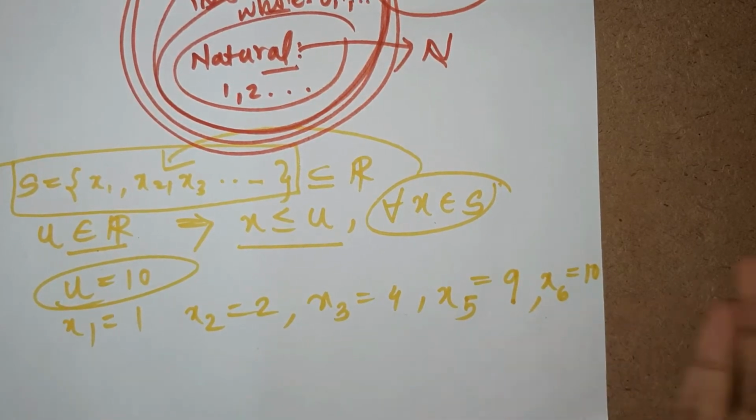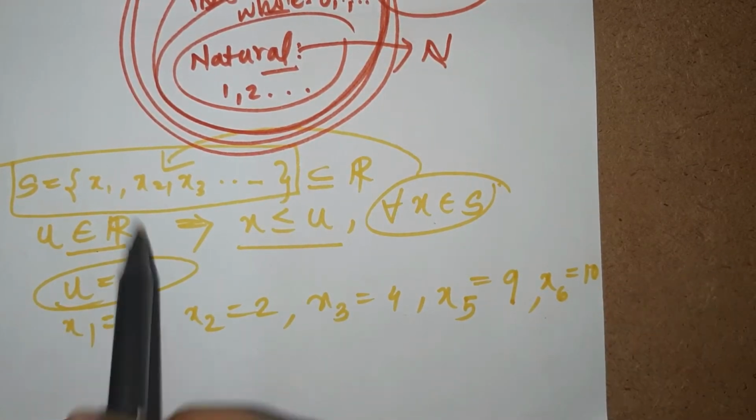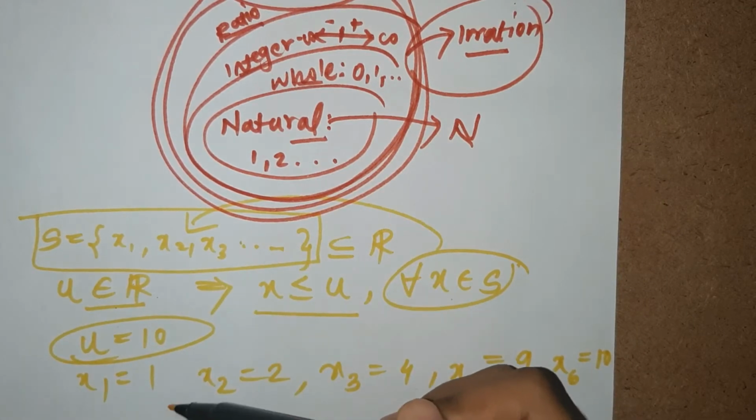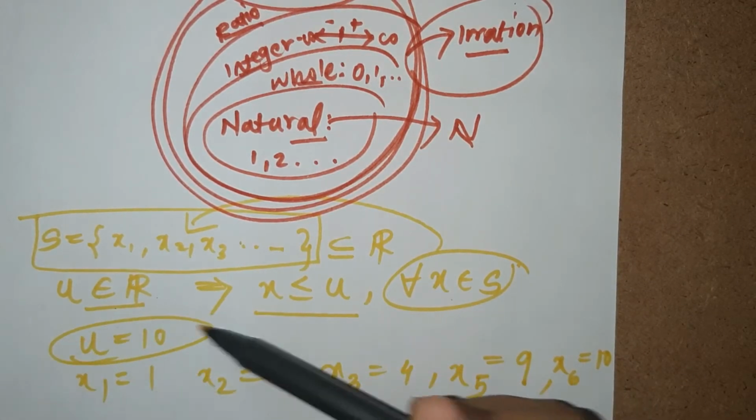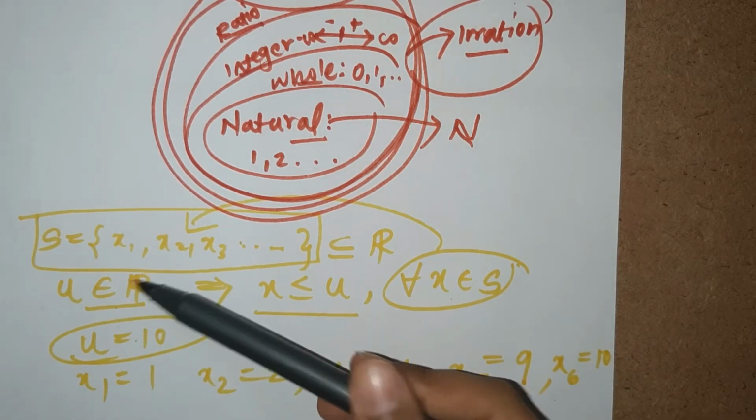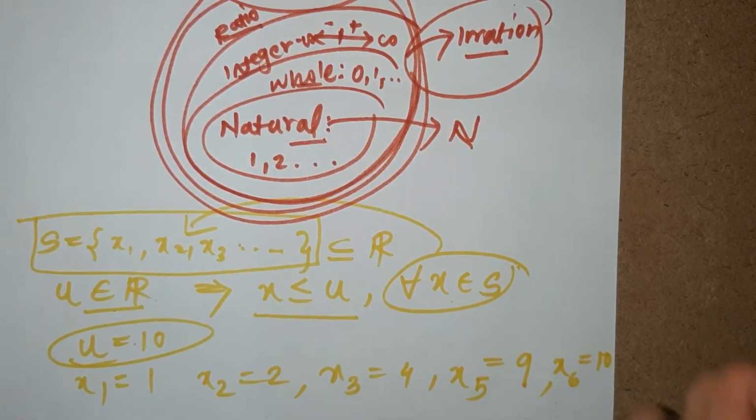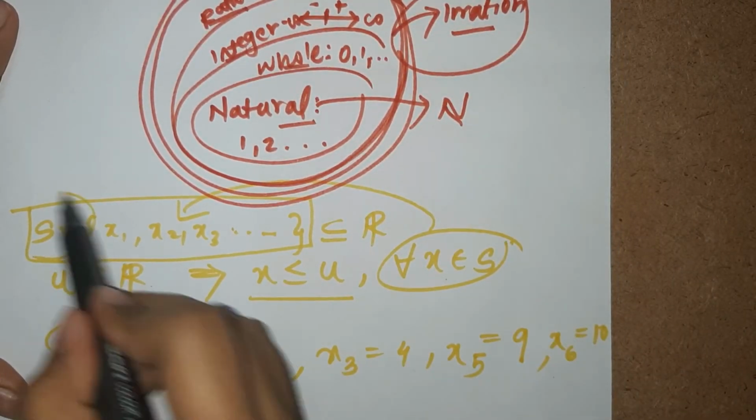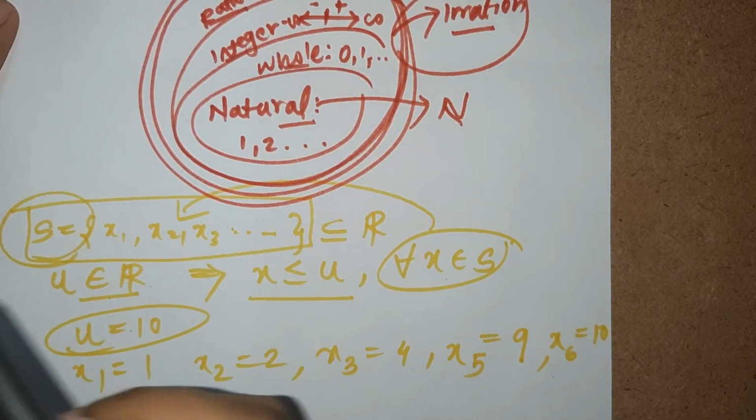Okay, so that is what it is. These elements of set S are going to be less than this element U of R. And when this scenario happens, we say that this set S is bounded above.